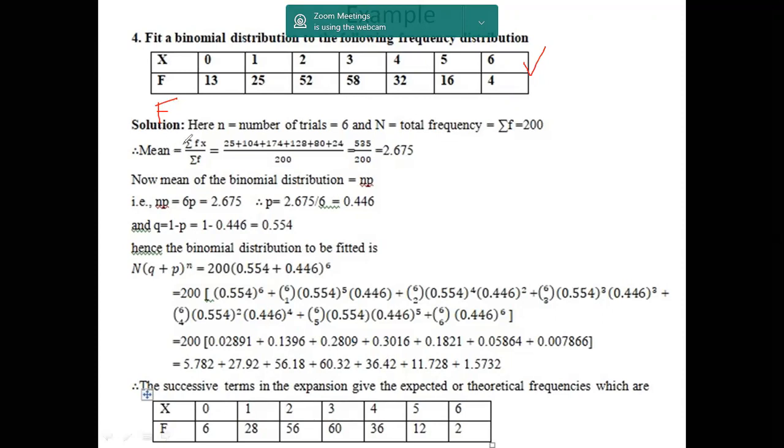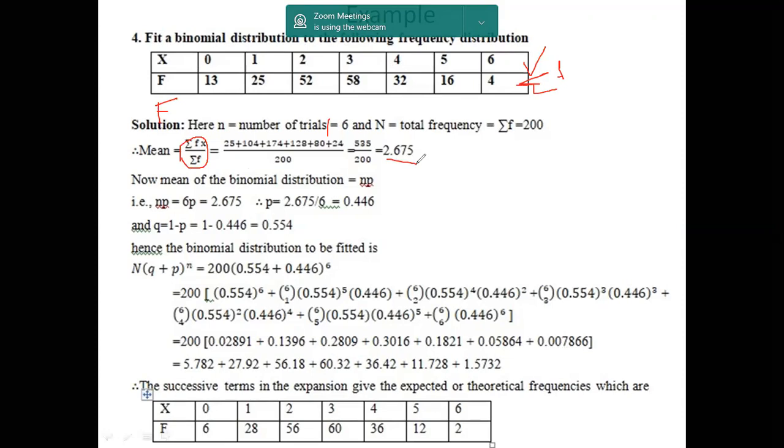First, we have to get the mean of this frequency distribution. We know the frequency distribution mean is summation of fx divided by summation of f. So that is 0 into 13 plus 1 into 25 plus 2 into 52 plus 3 into 58 plus 4 into 32 plus 5 into 16 plus 6 into 4. That is taken as the numerator, and the denominator is the sum of all frequencies. Adding all these values gives the capital N, that is the total frequency, which is 200, and the summation of fx is 535.